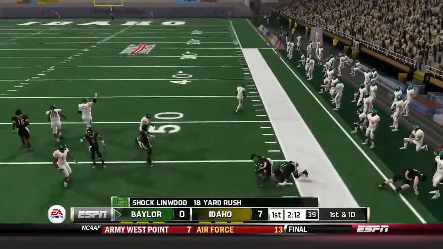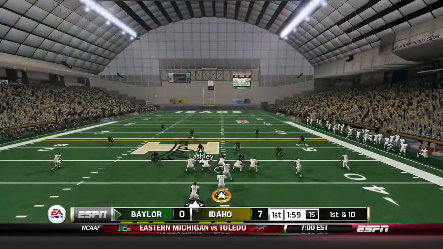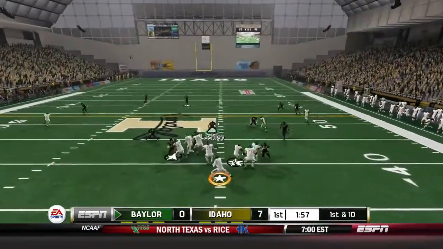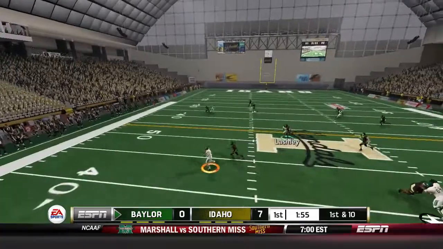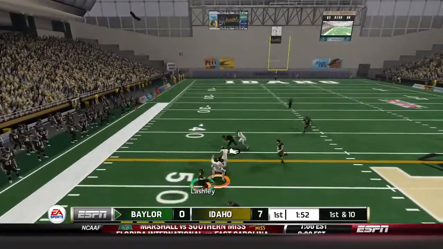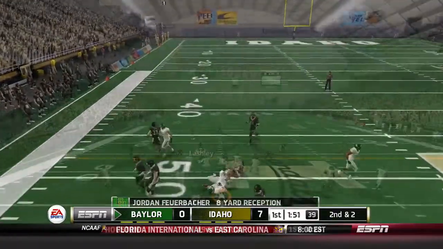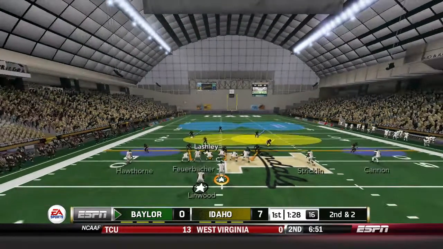Baylor trying to answer back. Shock Linwood with a big carry there. Gets a first down. Motion to the right side for the Baylor Bears. Now the play action pass. He'll fake the handoff, throw to the flats there. He'll find, I believe that is Jordan Furbacher again, for a 9-yard reception.